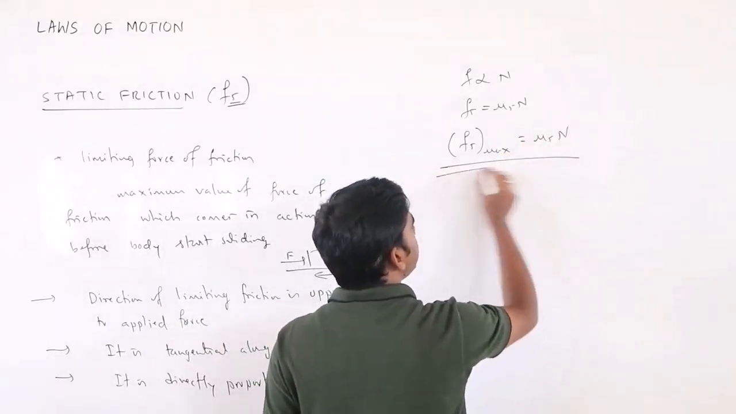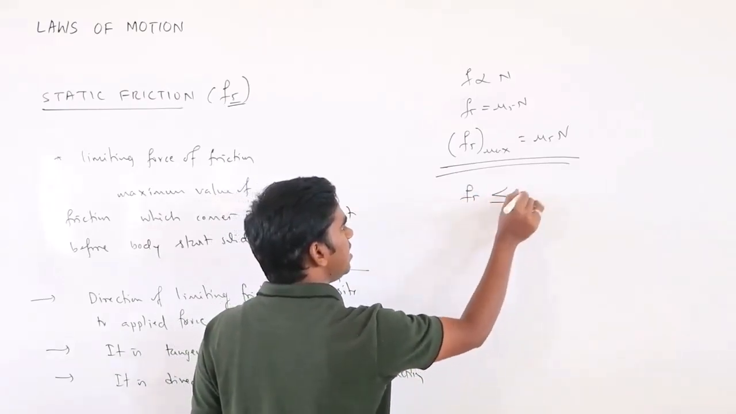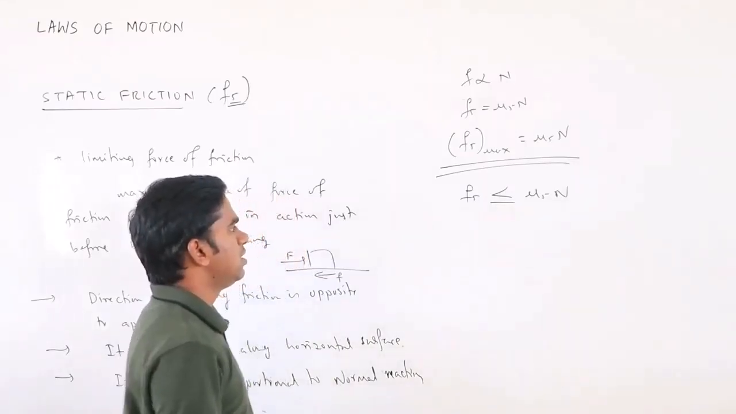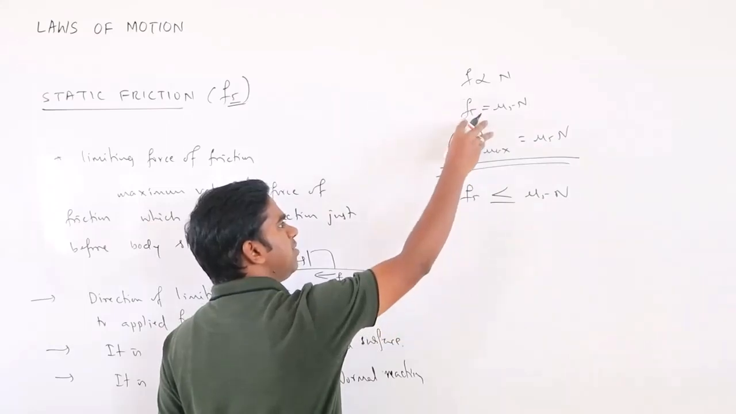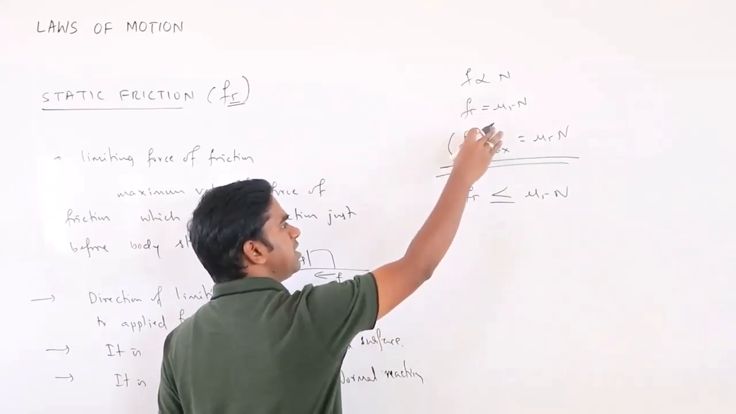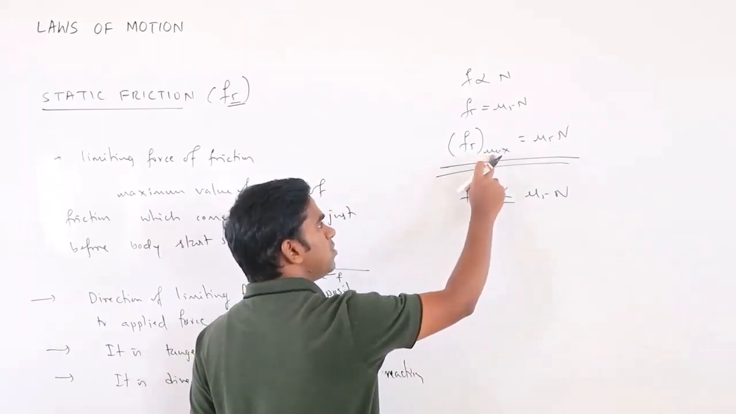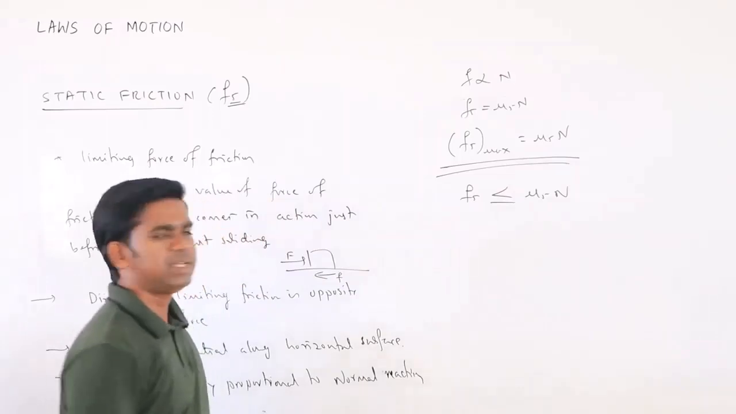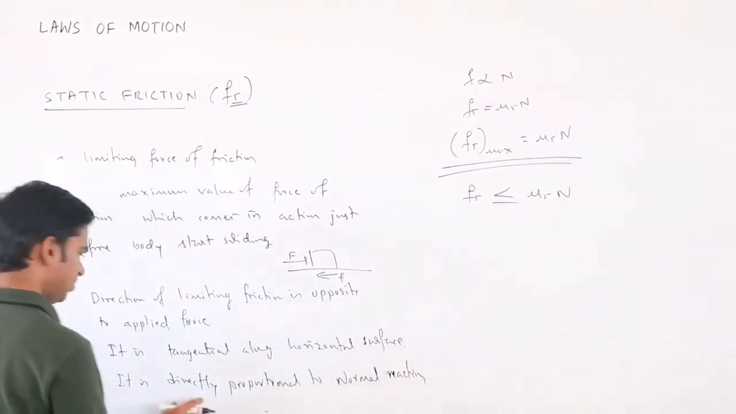So from this one thing we can conclude that static friction is always less than or equal to mu s into N, or static friction is always less than or equal to the limiting value, because it is the maximum static friction. So static friction is always less than or equal to the maximum. That is why it is always less than or equal to mu s into N. This is an important property we can get from this.